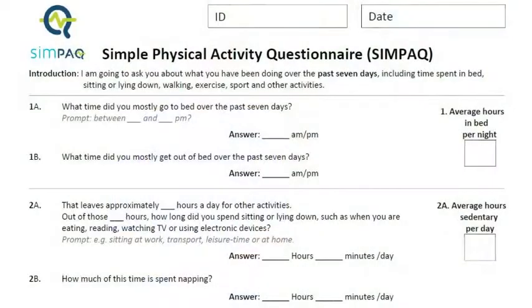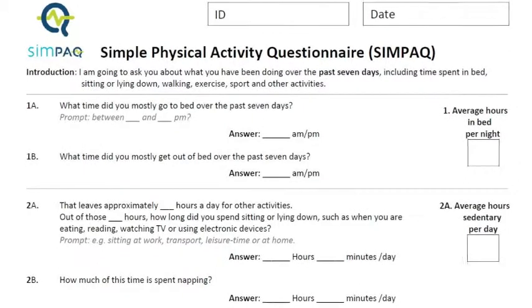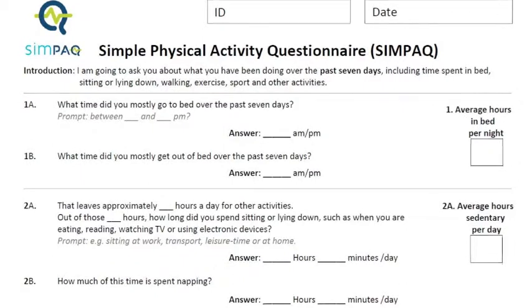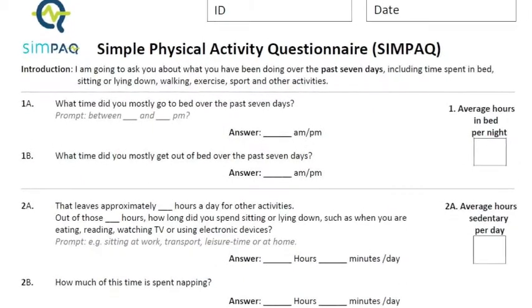SIMPAQ can take between 3 and 7 minutes to complete and can be done by researchers or clinicians depending on the level of information required. The first item has been designed not to assess sleep time but to assess time in bed overnight. And the purpose of question 1 is to give us an anchor that we can then use to help participants account for a rough 24-hour period in the rest of the questionnaire.